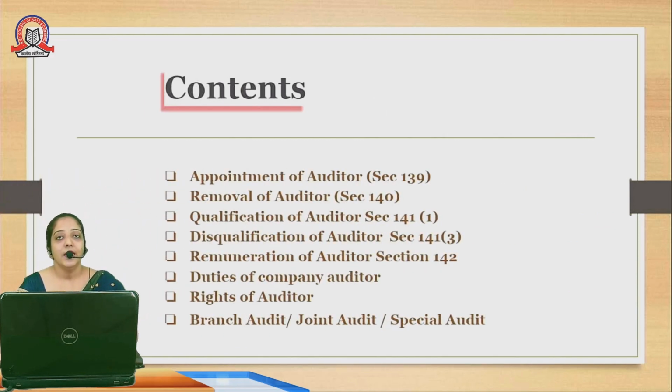We will be learning about the various sections and provisions available in relation to the appointment of a company auditor, removal of a company auditor, the qualifications and disqualifications as per the Companies Act in relation to the company auditor, the duties of a company auditor, and the different rights available to a company auditor. We will also be learning about the smaller topics, which are branch audit, joint audit and special audit.